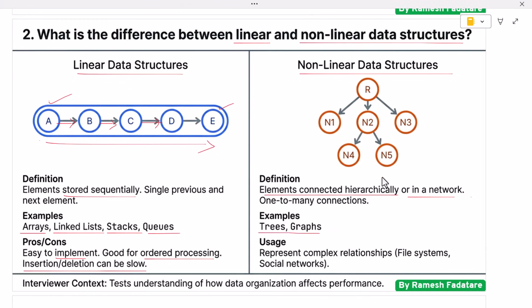In these structures, one element can be connected to many other elements at the same time. Nonlinear data structures are used to represent complex relationships such as file systems, organization charts, or social networks. Interviewers ask this question to test whether a candidate understands how data organization affects performance and problem solving.